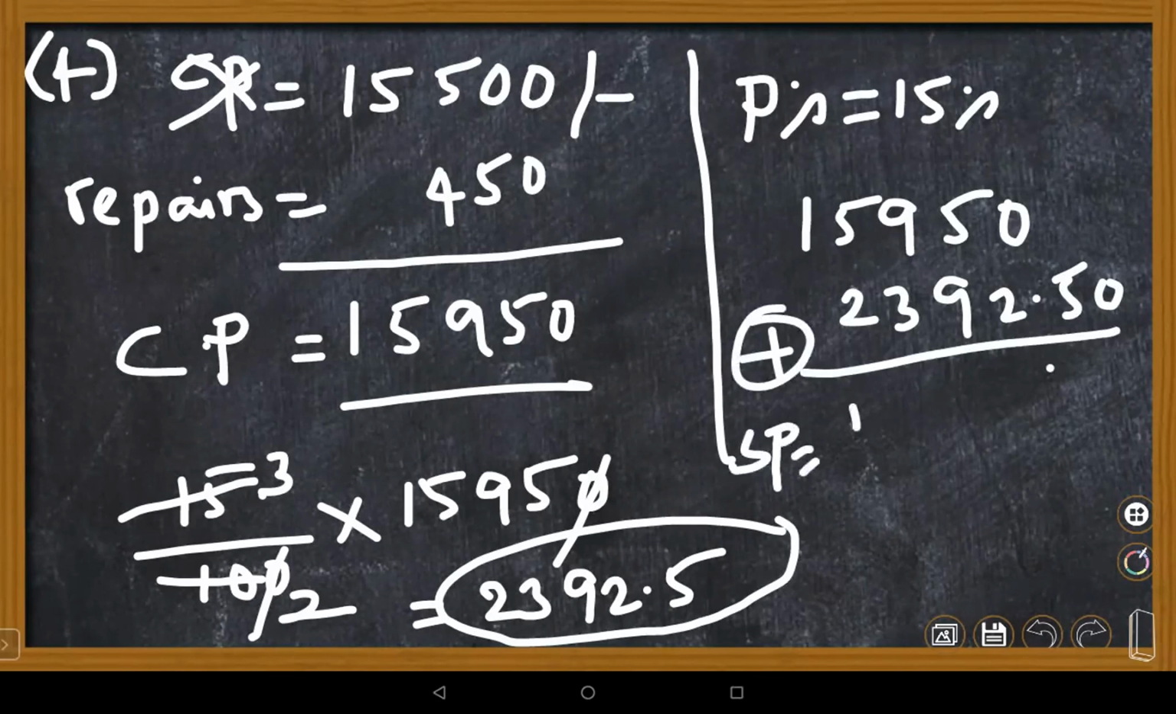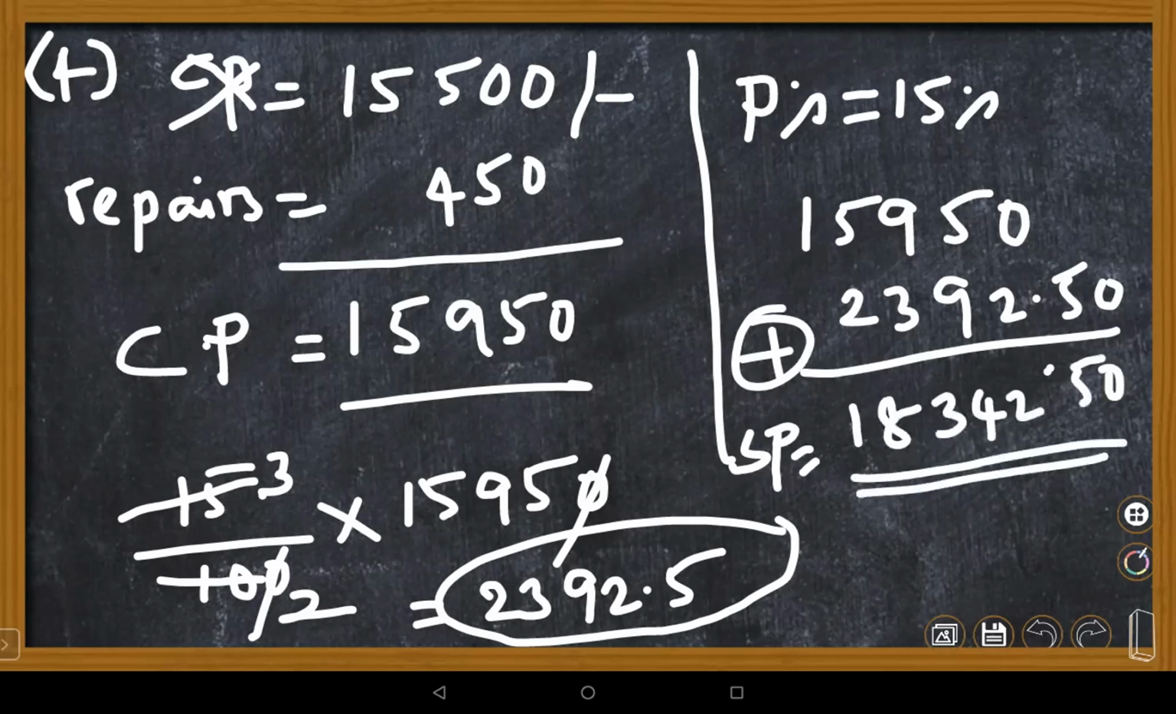18,342.50. Very good. This is the way you're supposed to solve for the selling price of an article. If the profit percent is given, and there are repairs and cost price, they won't give the cost price directly, children. They just say they purchased it and spent so and so amount on repairs. So you need to add that to the cost price. Why? Because you are spending on that article, so you have to add it and make it the CP.